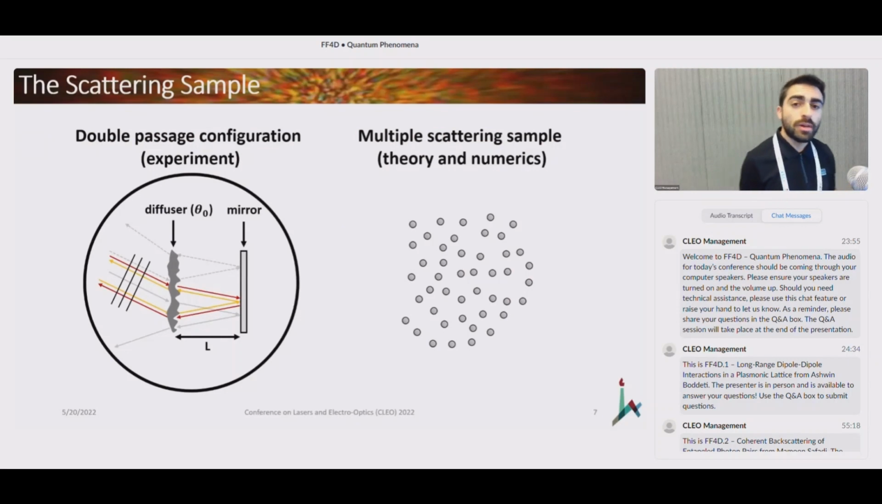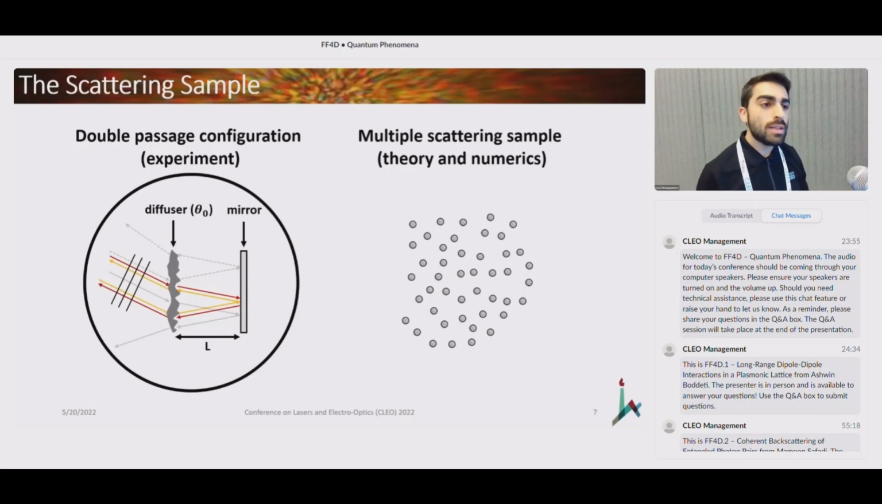So just like I said at the beginning, CBS is a very robust and universal phenomenon. And essentially any system that scatters the light can be exploited here to observe CBS. And specifically here, we use what is called the double passage configuration, which consists of a thin diffuser with some divergence angle theta naught, behind which we place a mirror at some finite distance L. Now, why do we do this? Why not just use a multiply scattering medium?